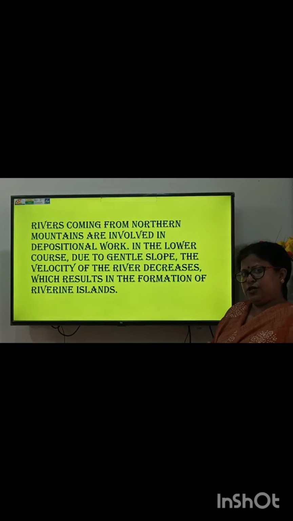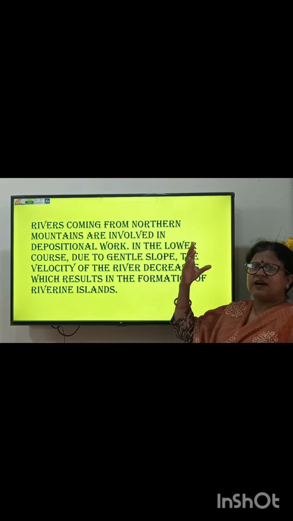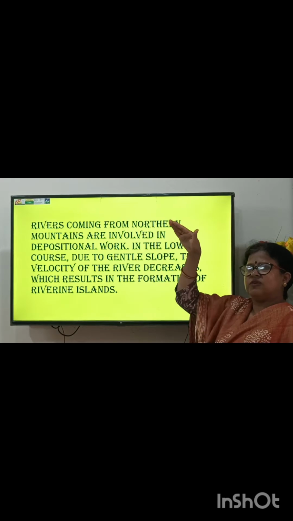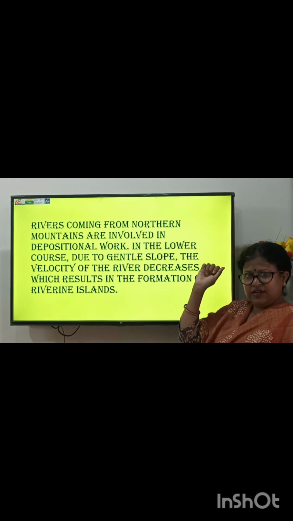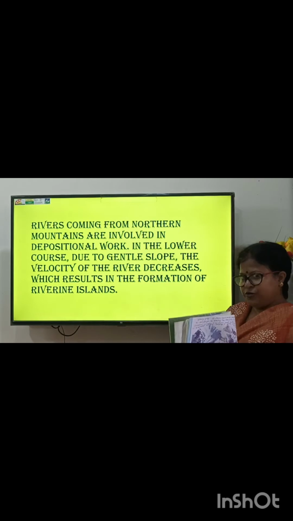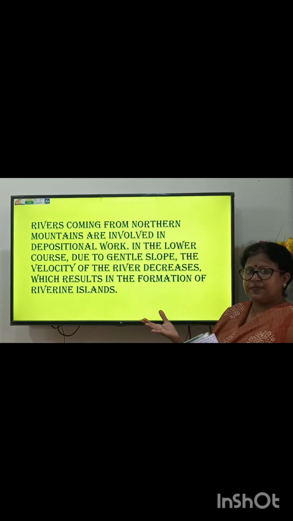in class 7 you people read about the life cycle of a river. A river starts flowing, it rises from a glacier. Here its speed is very high, velocity is high and volume is less because the slope of the mountain is very steep.